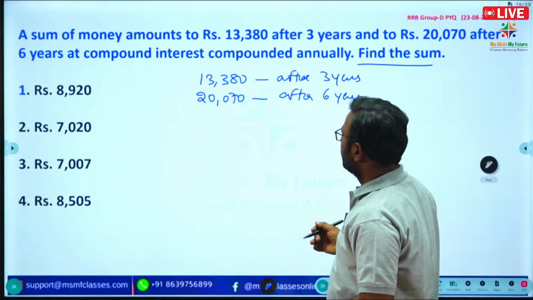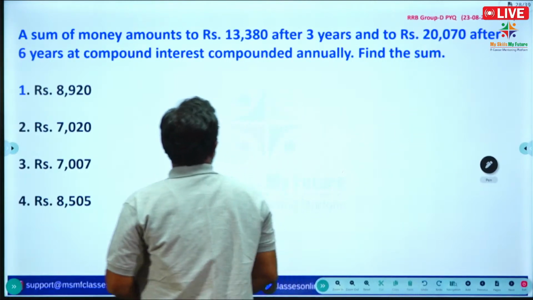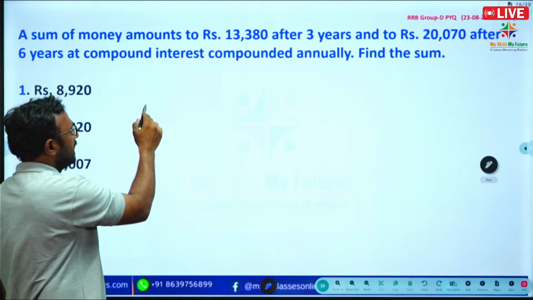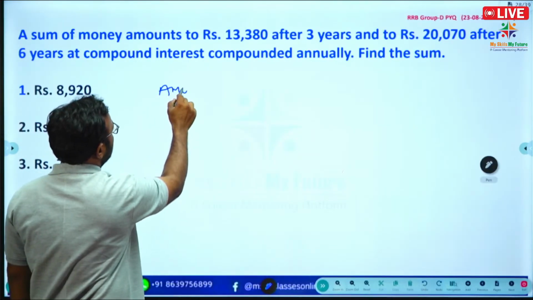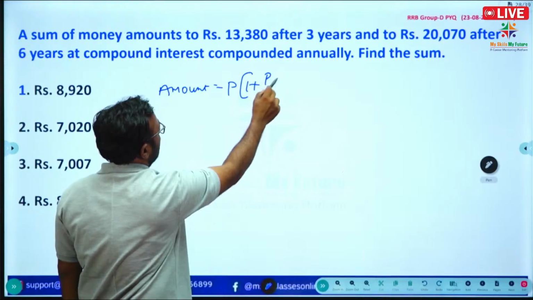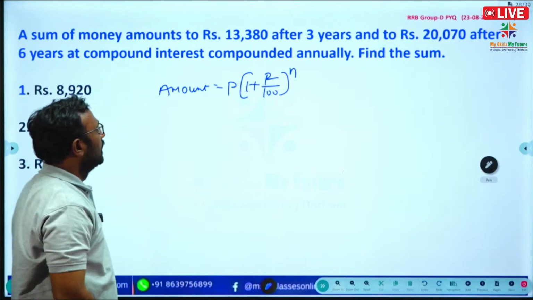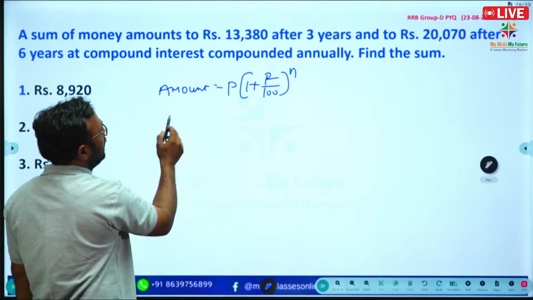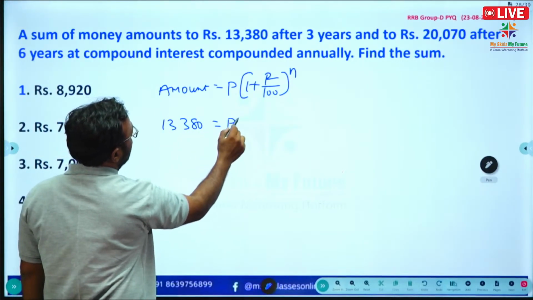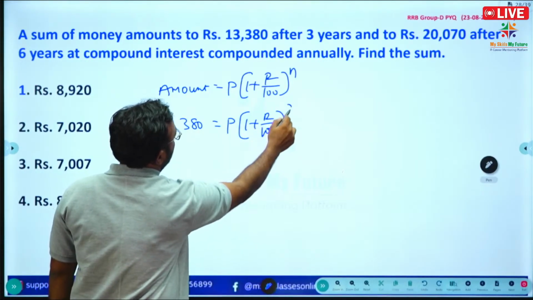We know the amount formula when calculated using compound interest compounded annually: amount is equal to P into 1 plus R by 100 to the power n. Here they have given the amount for 3 years: 13,380 is equal to principal into 1 plus R by 100 to the power 3.